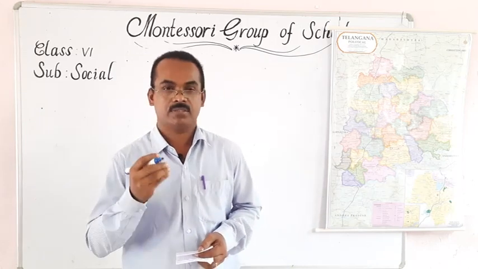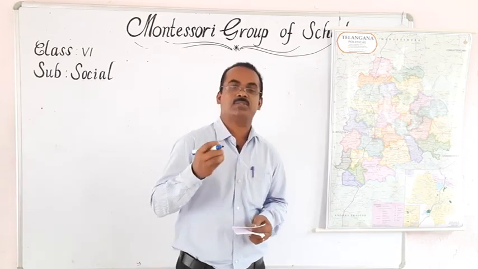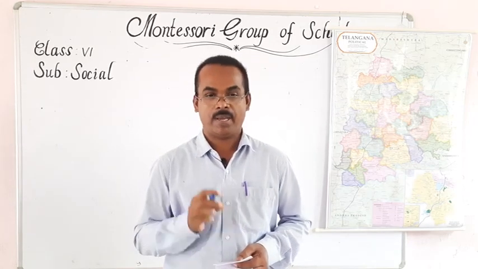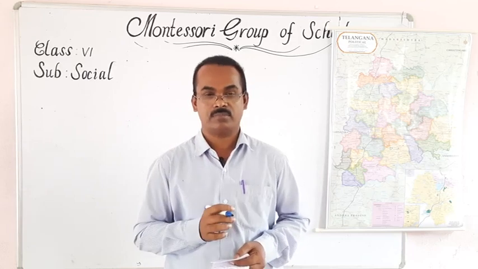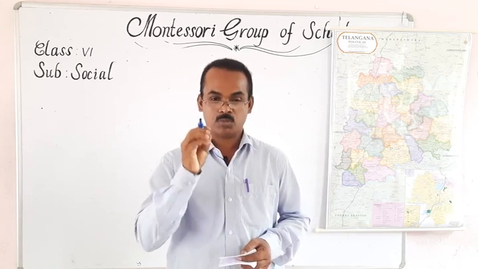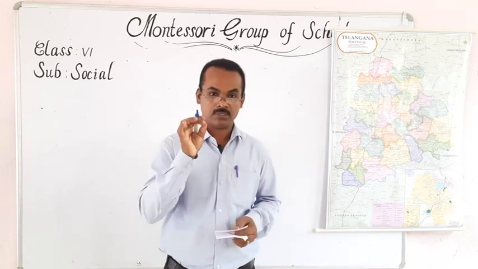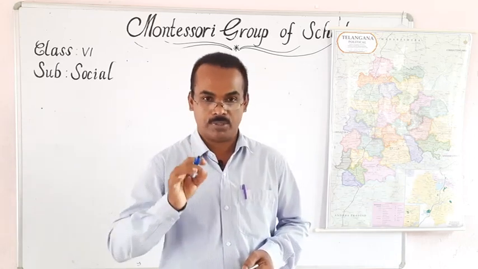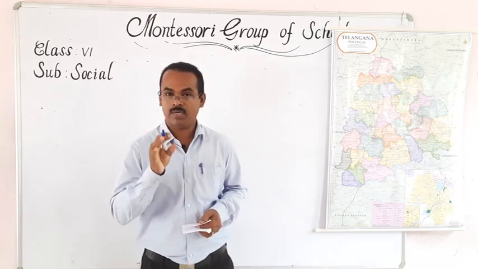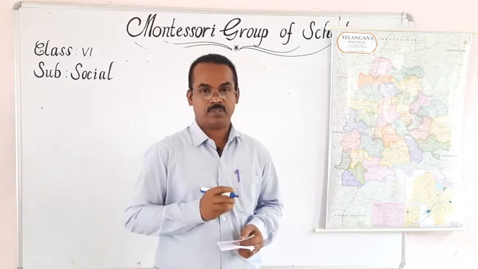Many districts together form a state, many states together form a country, and many countries together form this world. It means society is one of the small units of this world. So we are studying about our society and all the activities of man in this world.